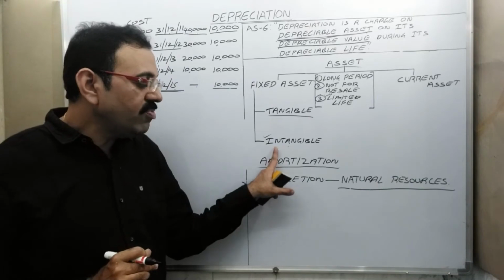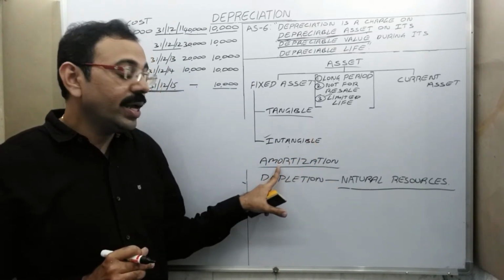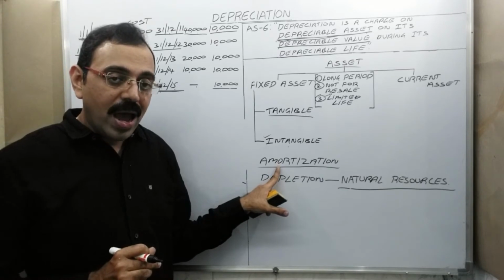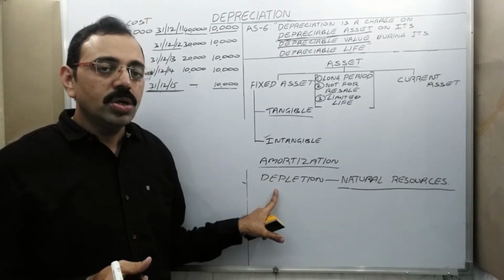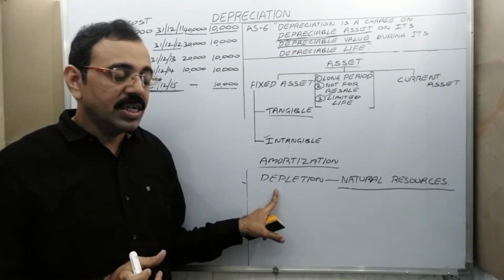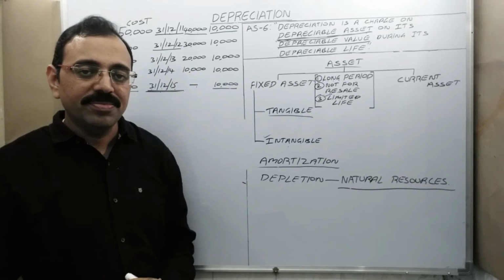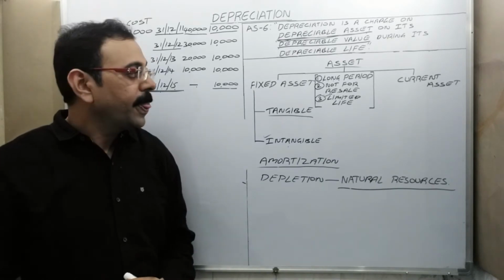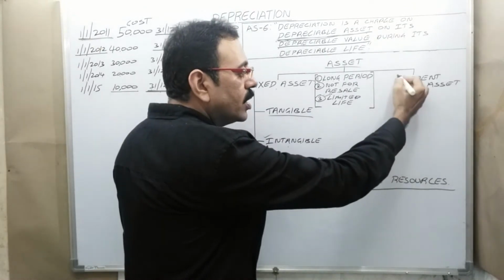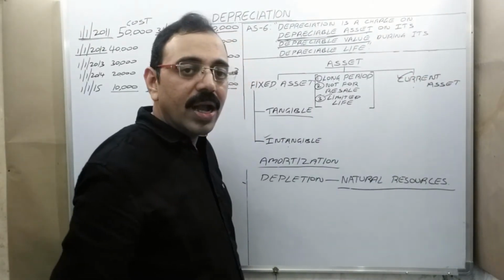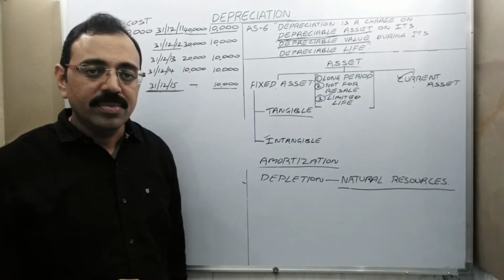If intangible fixed asset value is reduced, we should use the word amortization. And the word depletion is to be used to denote the reduction in the value of natural resources. Clear? Then, the second type of asset is what? Current asset. Current asset is also known as floating asset.